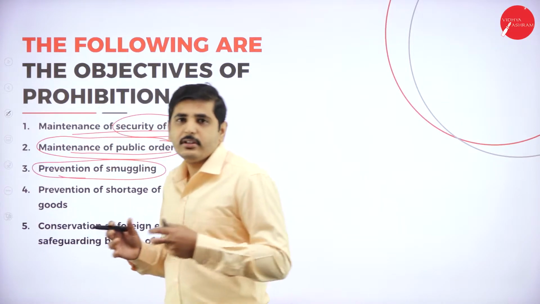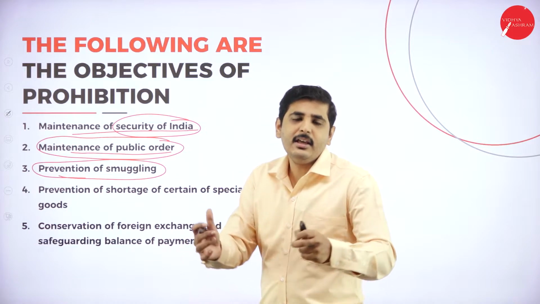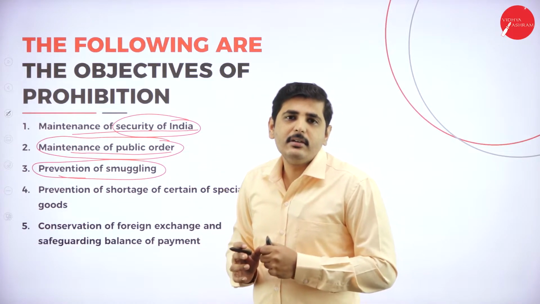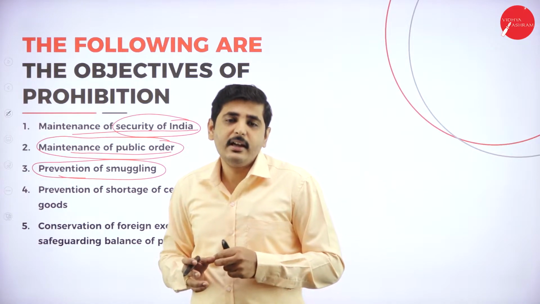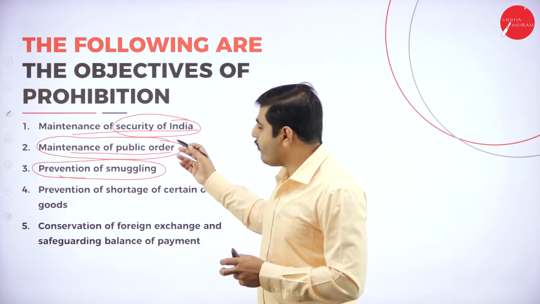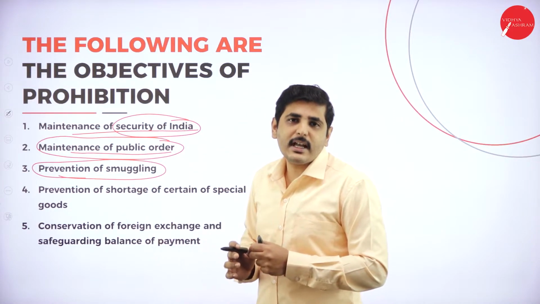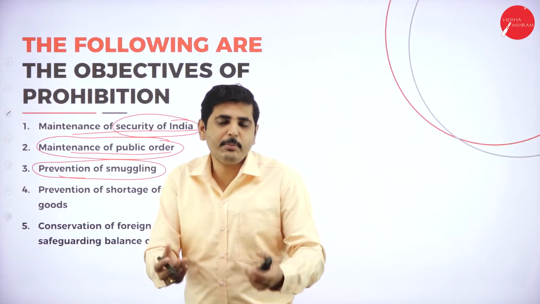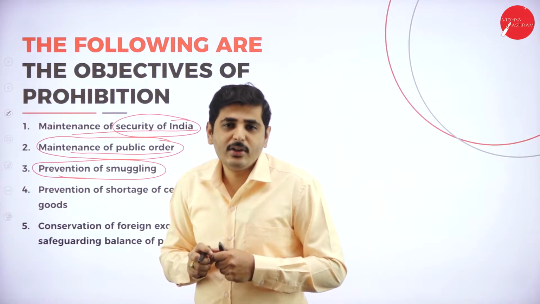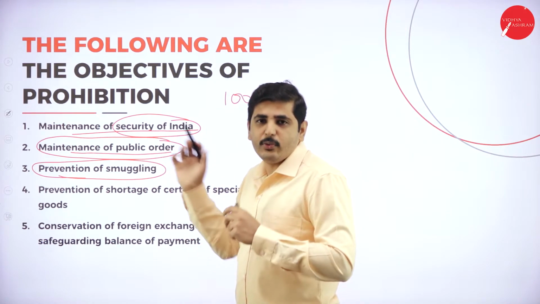Next one, prevention of smuggling. Smuggling also increases in order to reduce tax. Illegally, we can import some products. The importers, citizens of the country, in order to avoid taxation, may import goods without the government's preview, without giving proper information to the government. Saying only 100 products, importing 1000 products.